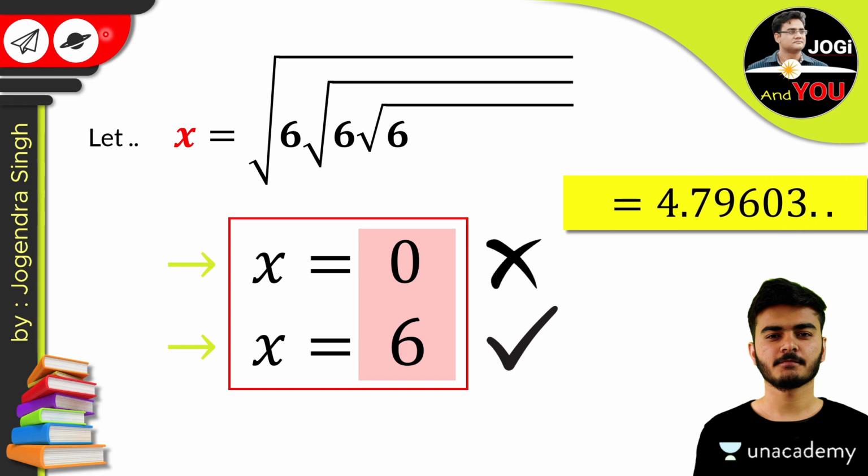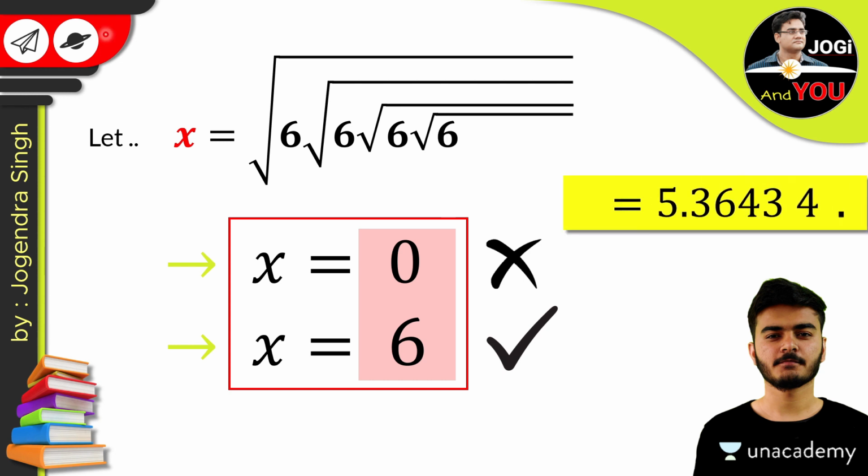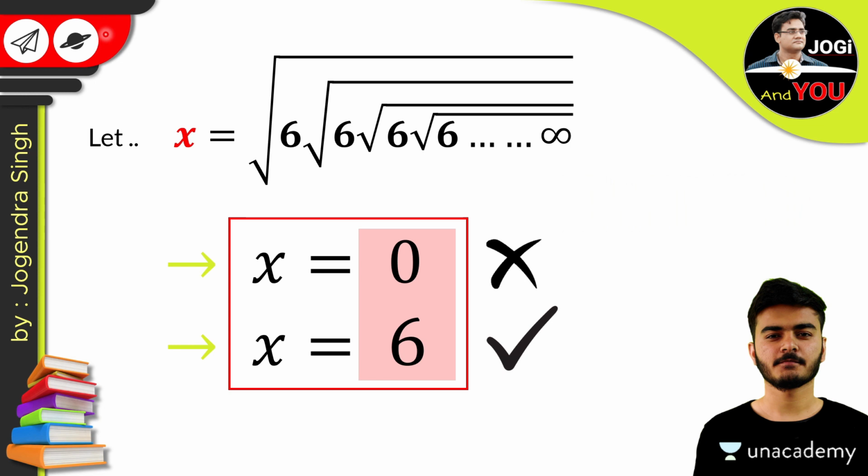The value is increasing as the number of 6s is also increasing. Let's take one more 6, then the value will be 5 point something, which is continuously increasing toward 6. And if we calculate this till infinity, our answer will be approximately 6. And 0 is going to cancel anyhow because this is a positive value and greater than 0. So only 6 will be considered as the answer.